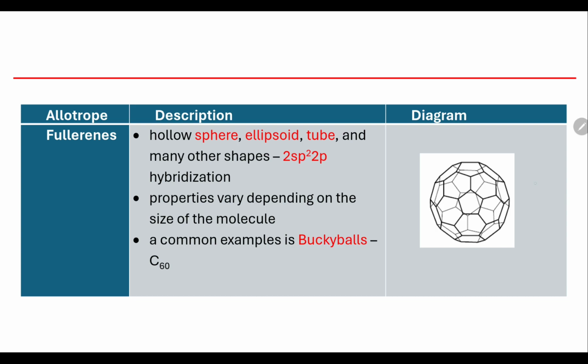If I were to take my graphite or chunks of my graphite and make it into hollow tubes, spheres, or ellipsoids, then I would have what are called fullerenes. Now, fullerenes have a variety of different properties. They're used often as lubricants, and this is because they can roll past or move past each other. They're only being held together by, or attracted to each other by, weak intermolecular forces. And this is an example of what we call a buckyball. There's 60 carbon atoms here, and each of these spots are where carbon atoms are, and they're all bonded together.